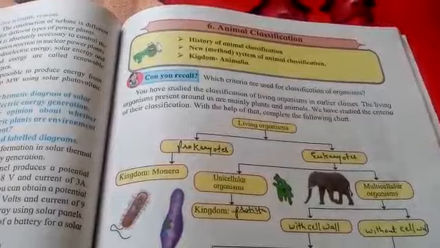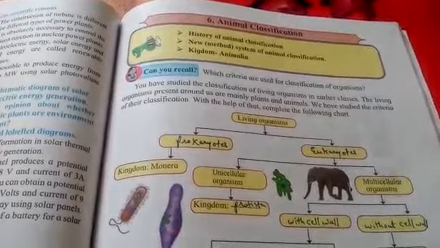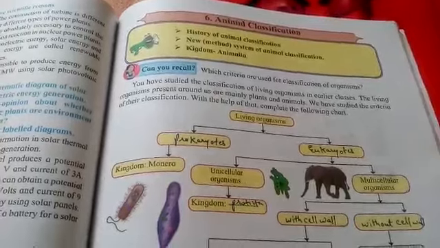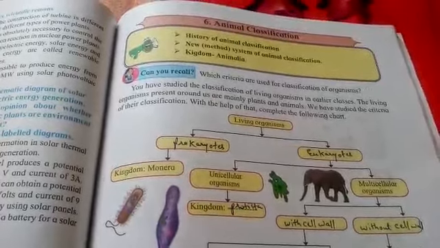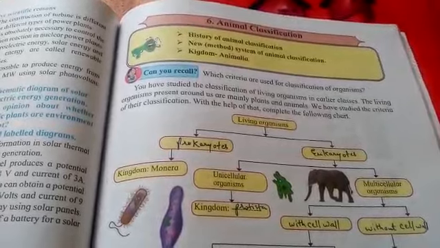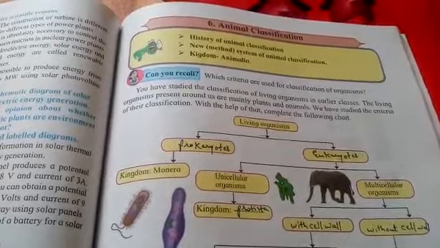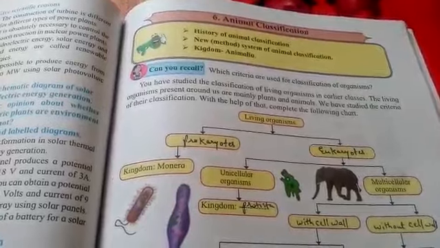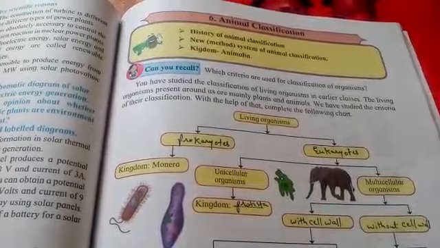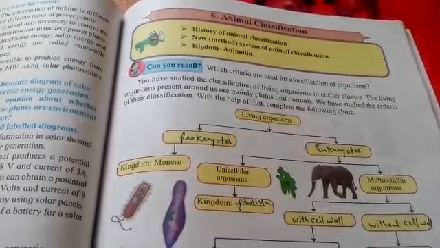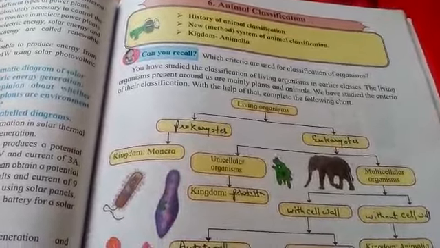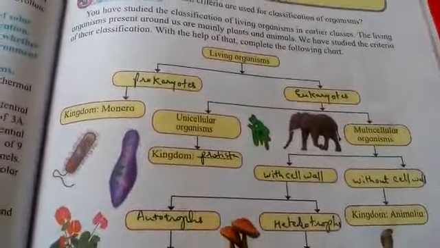Today we shall learn a new chapter, that is chapter 6, Animal Classification. You have already studied classification in class 8 and that classification was based on various criteria like that of complexity of cell structure, mode of nutrition, phylogenetic relationship. Now in this video we shall see the classification of living organisms, and the first classification is based on criteria of the complexity of cell structure, and that is where the living organisms are classified as prokaryotes and eukaryotes.